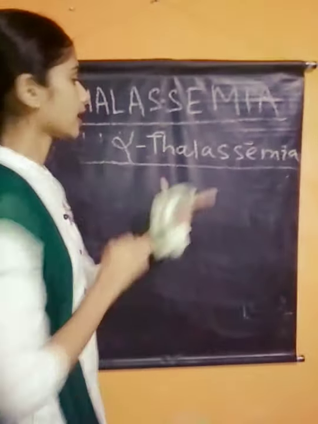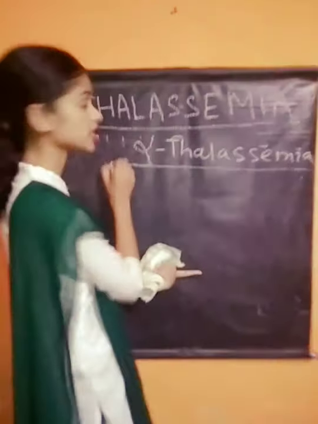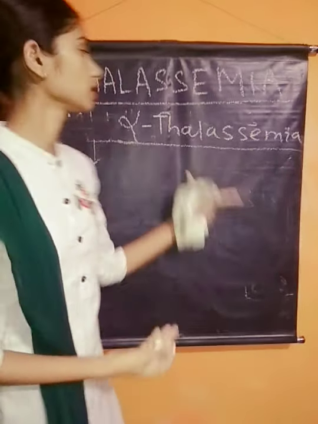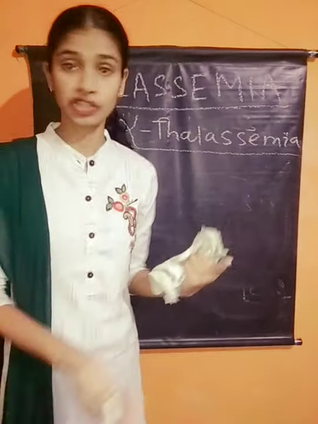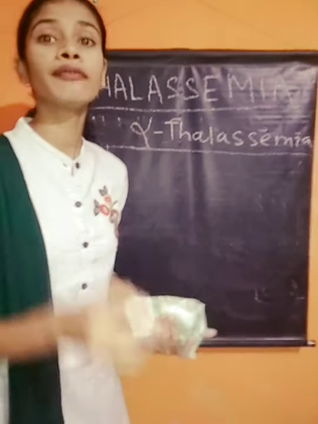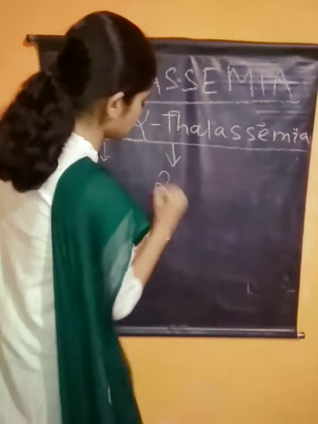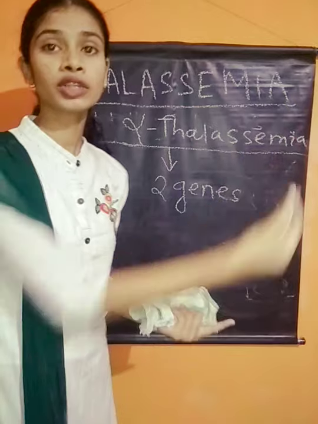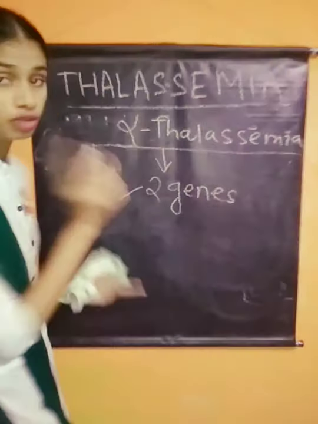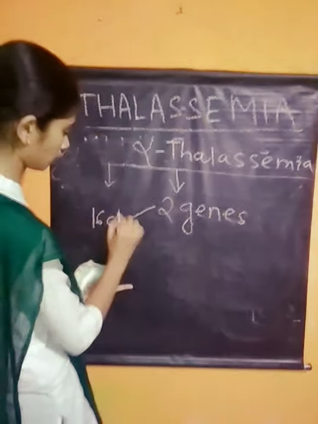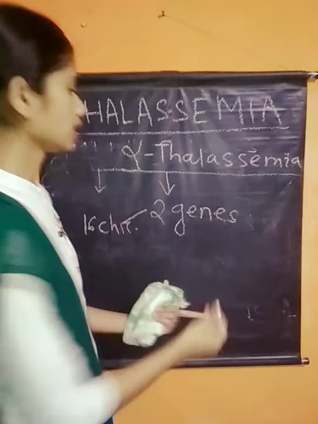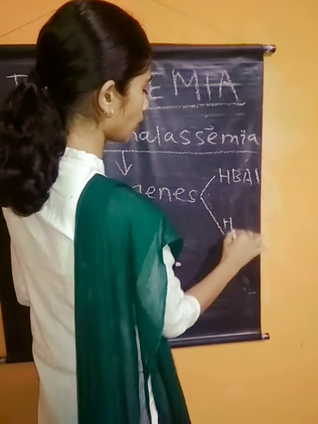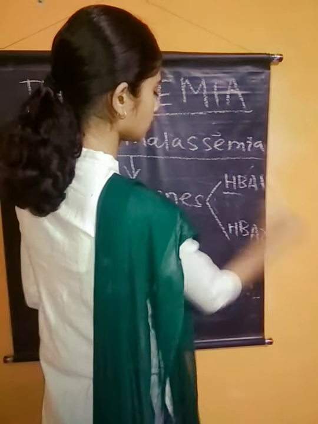As I said, it's a recessive disorder, so the alleles must be recessive. Let's talk about the controlling genes. Which genes control alpha thalassemia, as it's a Mendelian disorder? There are two controlling genes in alpha thalassemia, and these two genes are found on the 16th chromosome, as it's autosomal. We call these two genes hemoglobin alpha 1 and hemoglobin alpha 2.